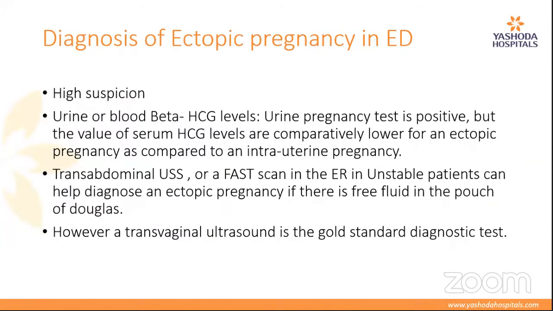How do we diagnose it? One is high suspicion, because you can't diagnose something that you don't suspect. So in any case you suspect an ectopic pregnancy, you get a urine or blood beta HCG level. The urine pregnancy test is the simplest bedside test we can do in the ER, and you get the results in about 2 to 3 minutes. If that's positive, there's a high chance that it's an ectopic pregnancy. Pain abdomen with a positive pregnancy test, ectopic pregnancy is a really high chance. So we always have to be cautious.